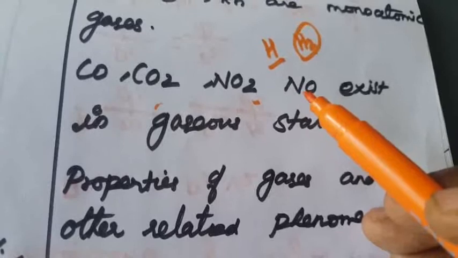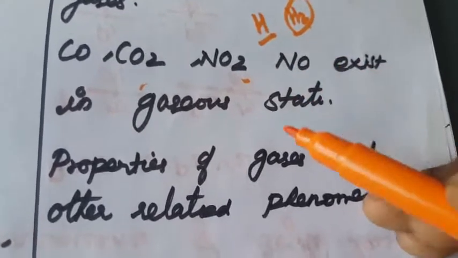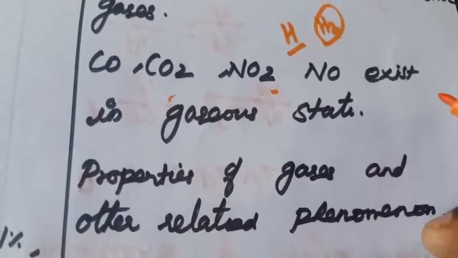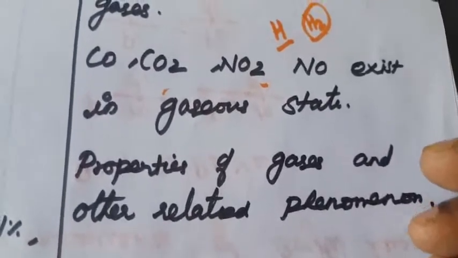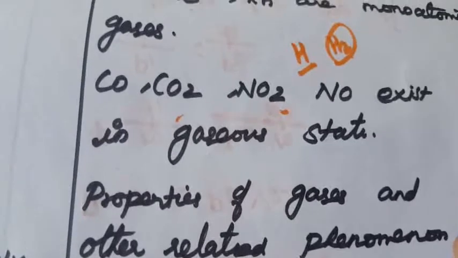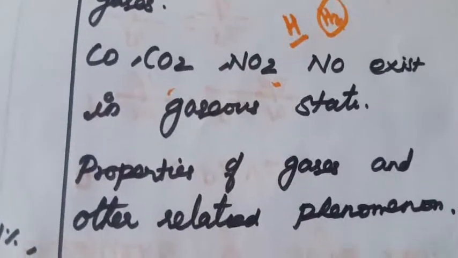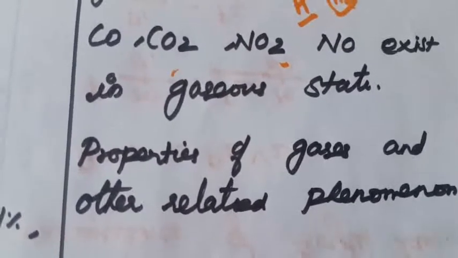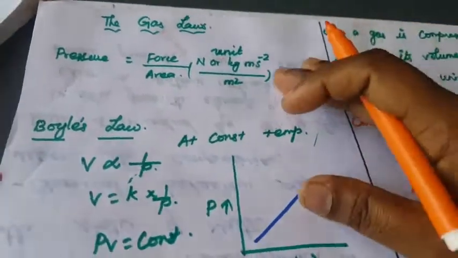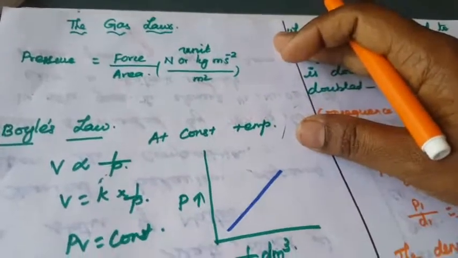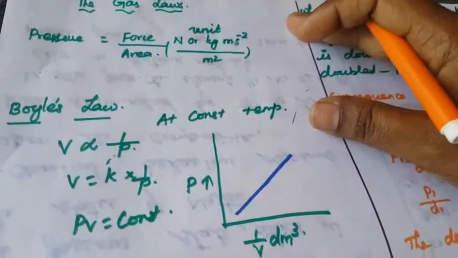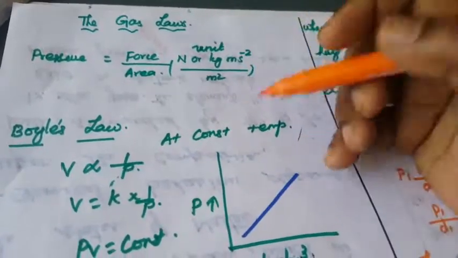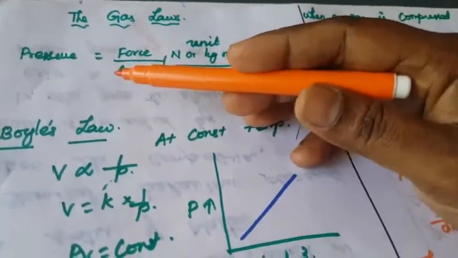In this lesson we are going to see the properties of gases and the related phenomena of gases. First, we are going to see the gas laws. Before that, we need to understand what pressure is. The gas laws played a main role in the development of chemistry. Before understanding this concept, first, what is meant by pressure?